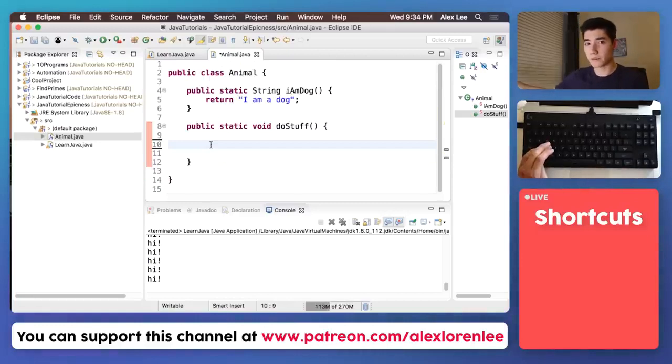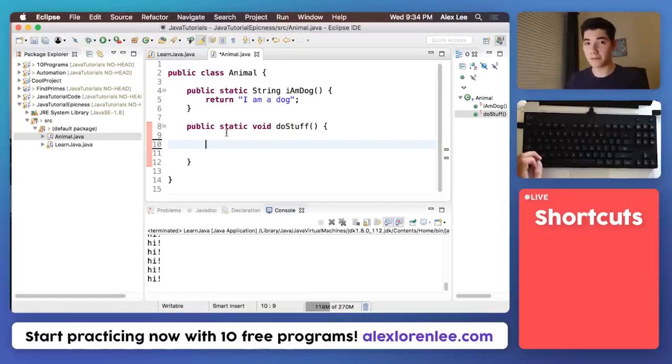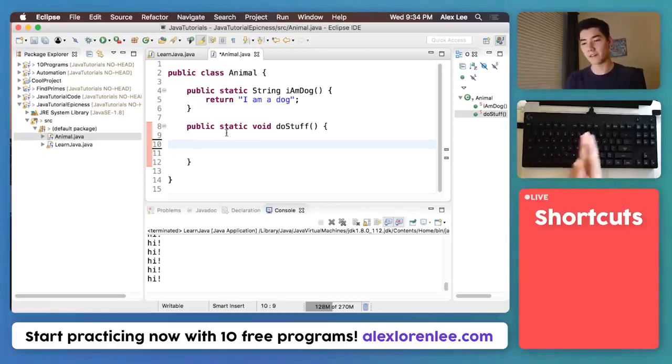Let's use other people's code and methods inside of ours. We can do that through an API. An API is pretty much just a long list of methods that you can use that were made by someone else. Like Google, YouTube, Instagram, Twitter. Most software companies have APIs that you can use and bring inside your program and do cool stuff.